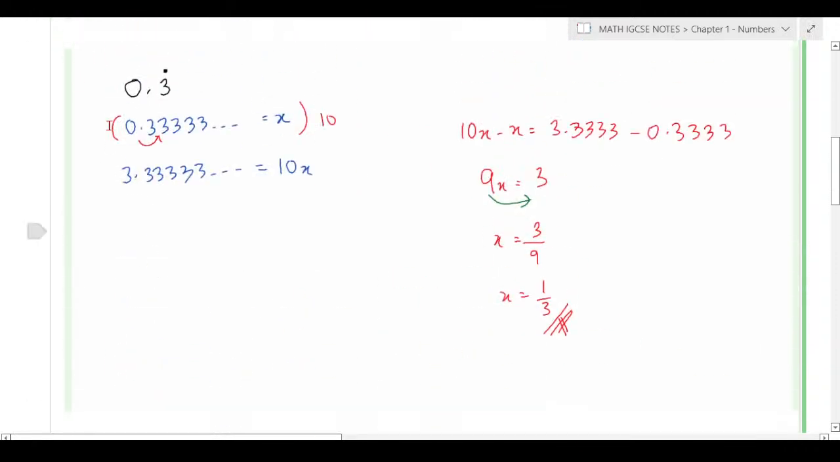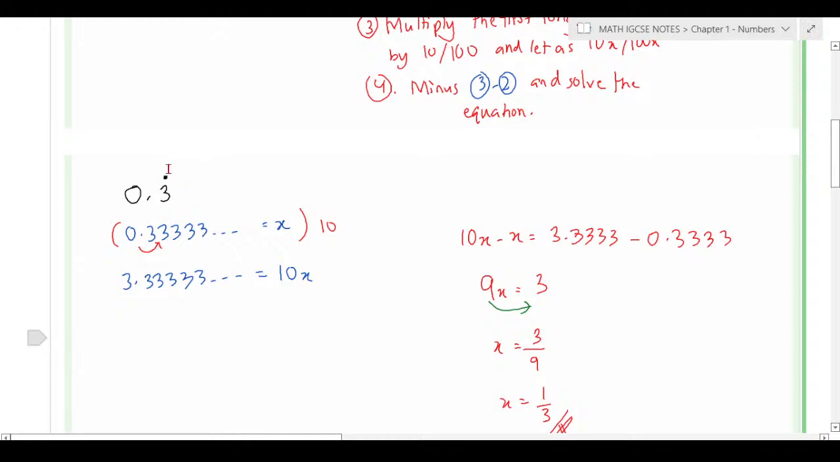Example: 0.3 recurring. The dot on top means that it is recurring. It means 0.333333 until infinity. You make it x first. After that, since it's one digit, you multiply by 10. It's going to be 10x equals 3.333.